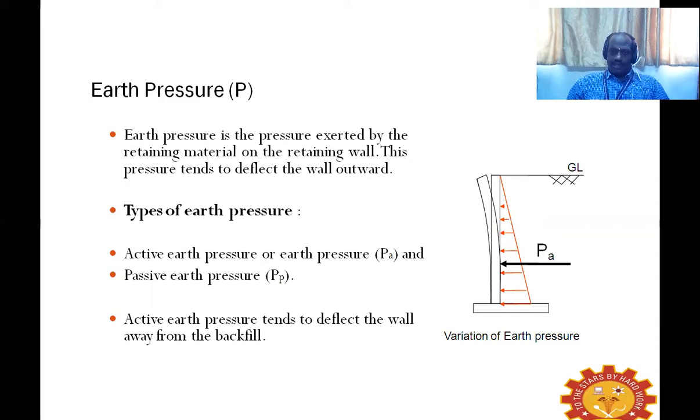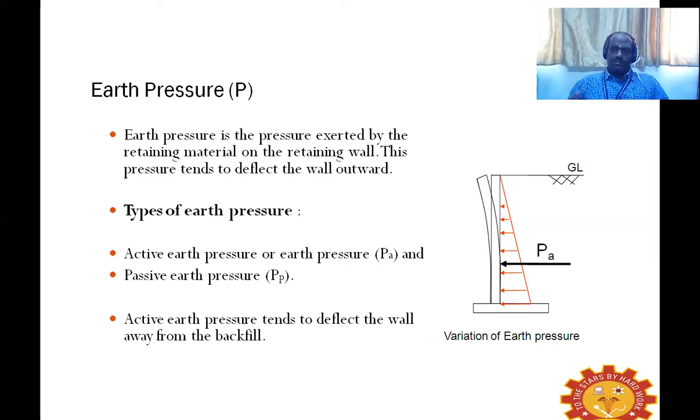We need not apply this passive force separately; because of the storage of the soil mass, which will exert active earth pressure, to counteract that active earth pressure the passive pressure forms opposite to it, because of the friction between the base slab of the retaining wall and the soil mass below the base slab.